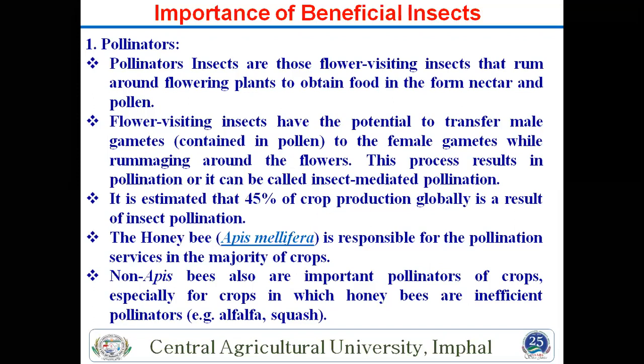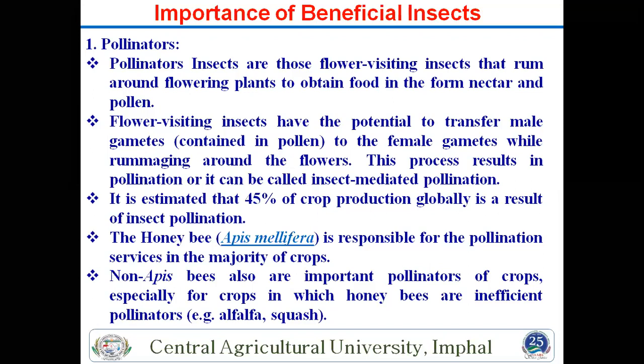So we talk about the pollinators. What is the role of pollinators and how many percent? Many crops show yield increases of more than 100%, and overall an estimated 45% of crop production results from insect pollination. The honeybee is the most important pollinator for all crops.